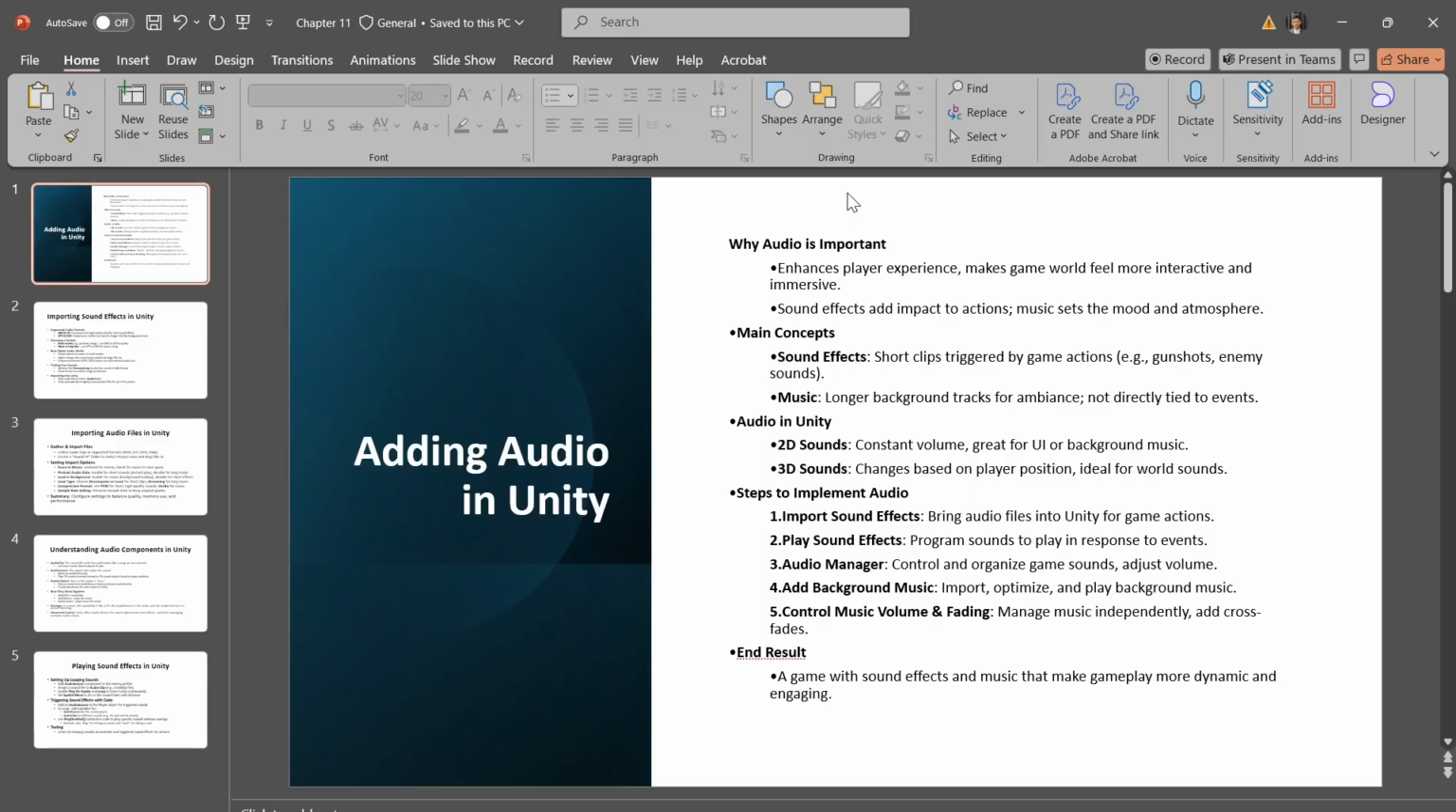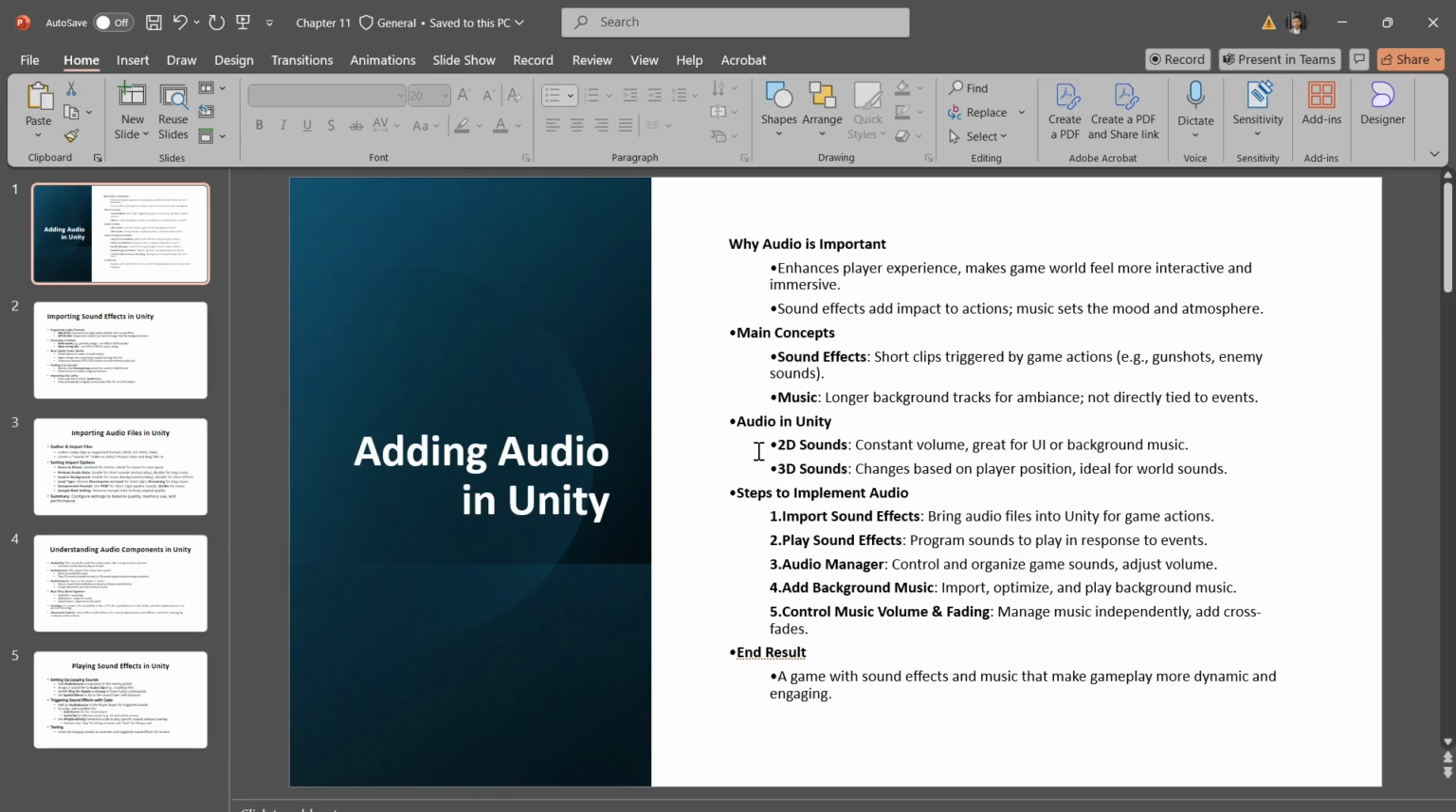So, in this topic, we're focusing on how to add sound effects and music to a game in Unity, which is an essential part of making a game feel immersive and engaging. Audio can make actions like firing a gun or defeating an enemy feel more impactful, and the background music can set the mood and make the game experience more enjoyable.